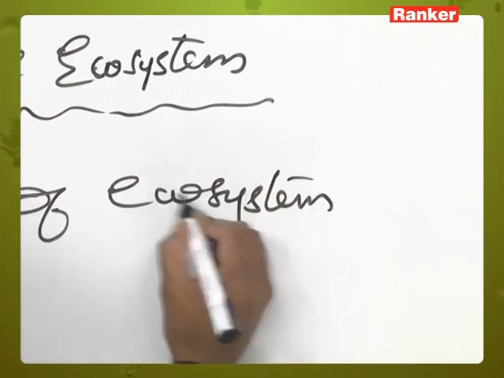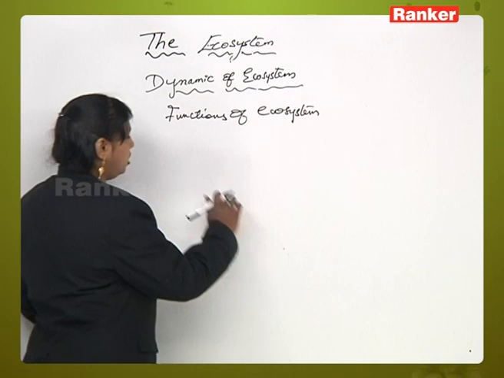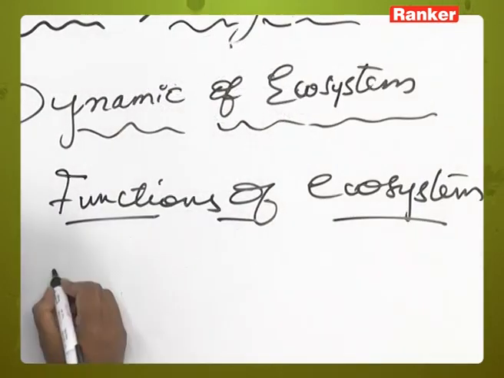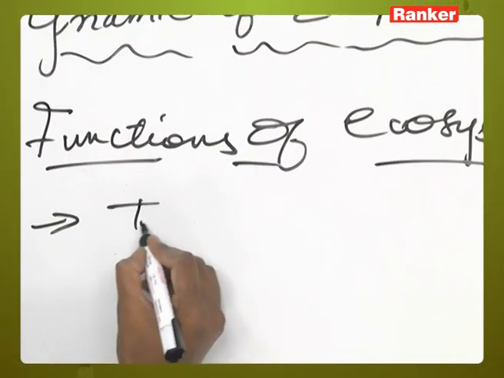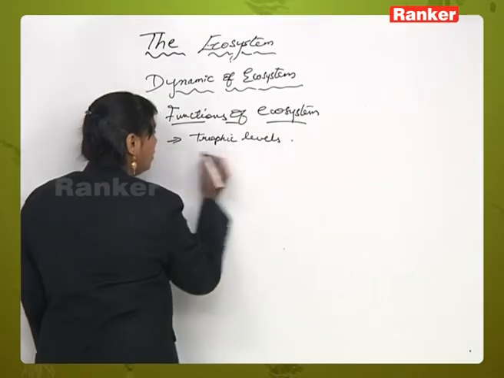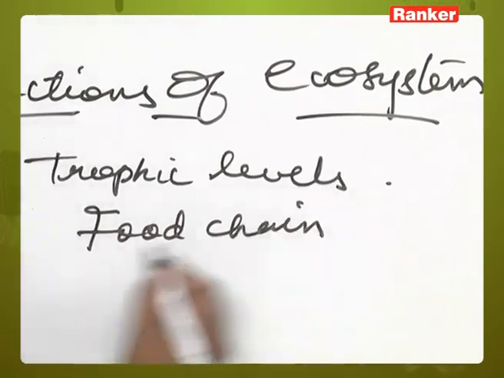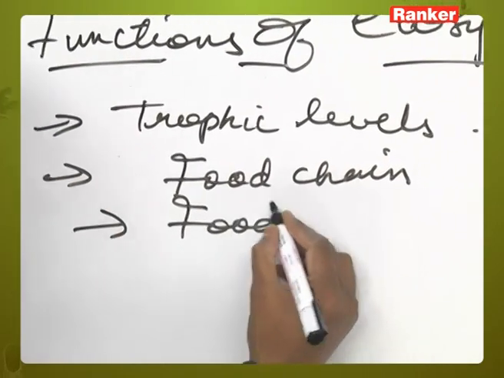In ecosystem functions we will be studying different concepts, which include nearly 6 headings or 6 topics. First one will be the trophic levels. Next will be the food chain. We will talk in detail about all this. Next will be food web.